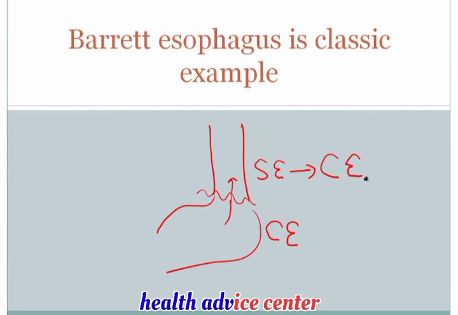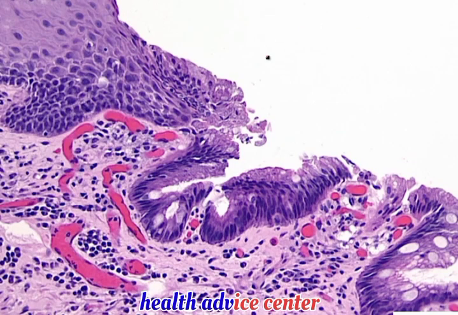And the idea here is that columnar epithelium is much better suited to handle acid. And so when acid shoots up from the stomach into the lower esophagus, the cells in the lower esophagus basically change from squamous to columnar in order to better deal with the stress of acid. And this change to columnar epithelium, this metaplasia, this is called Barrett's esophagus, and it's a classic example of metaplasia.